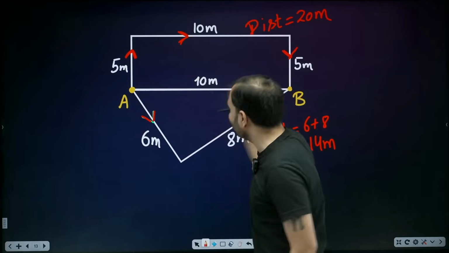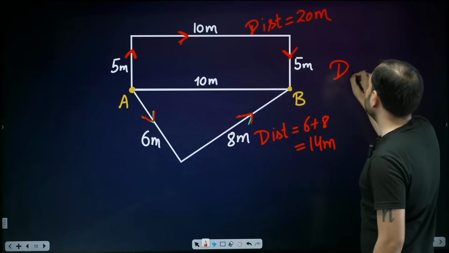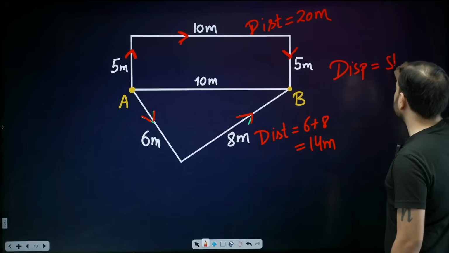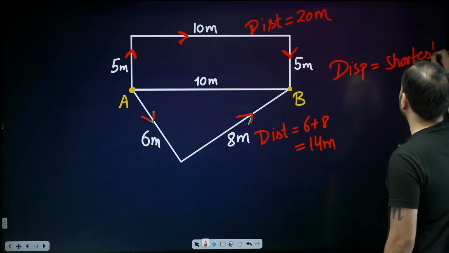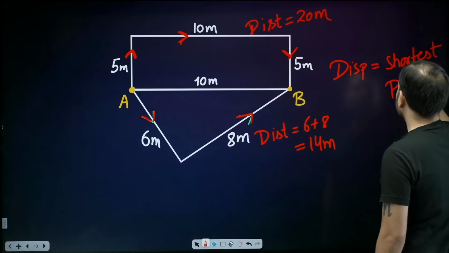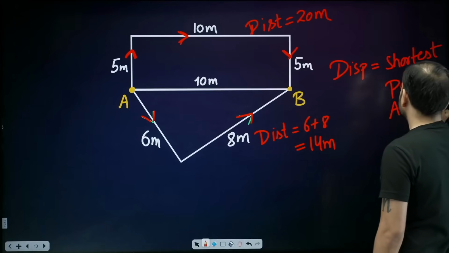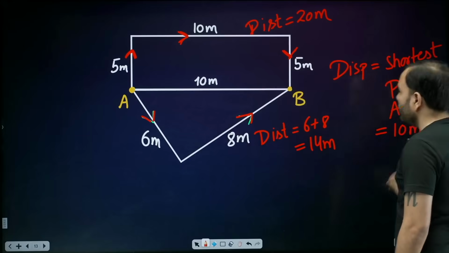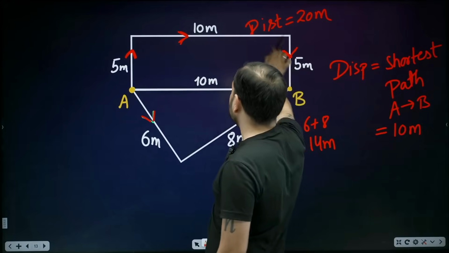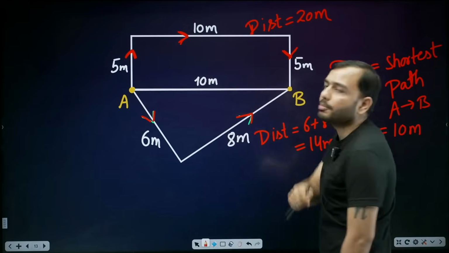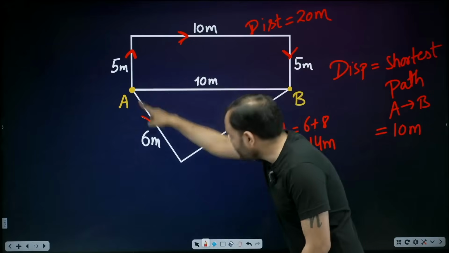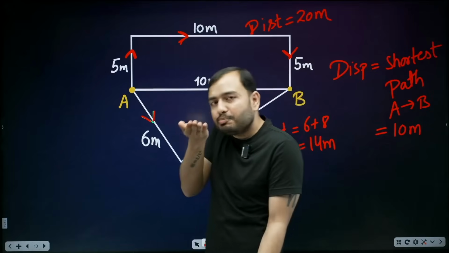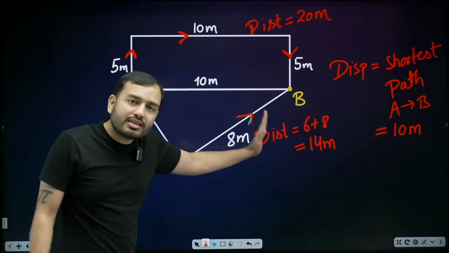Displacement will be the shortest path. So what is the displacement? You tell me the shortest route from A to B. Shortest path is this. How much is it? 10 meters. If you went by this path, then the displacement I would tell is still 10. If you went by this path, the displacement I will tell you is still 10.